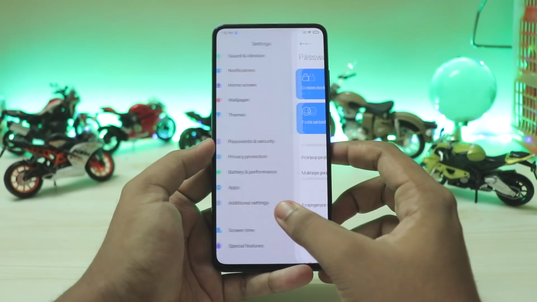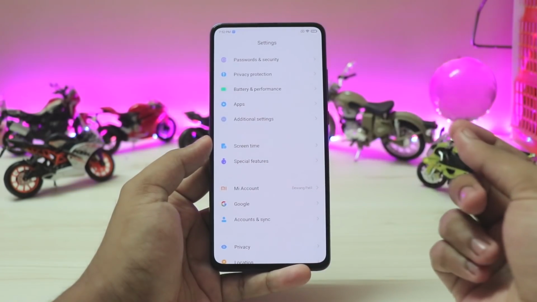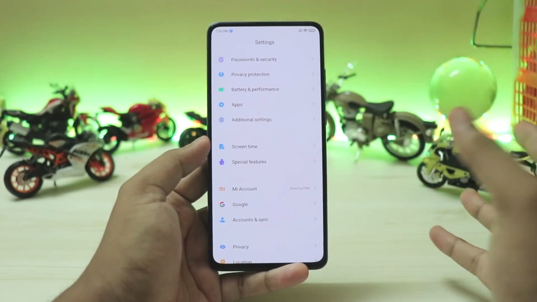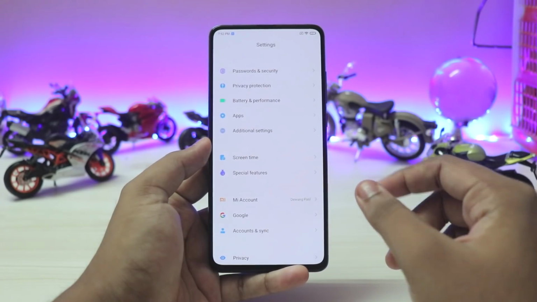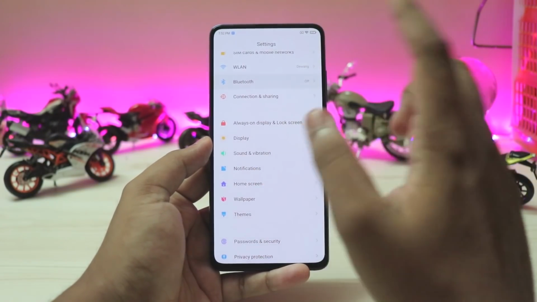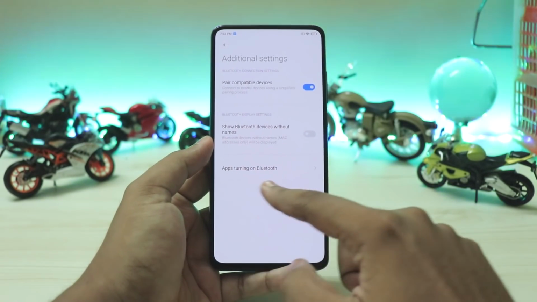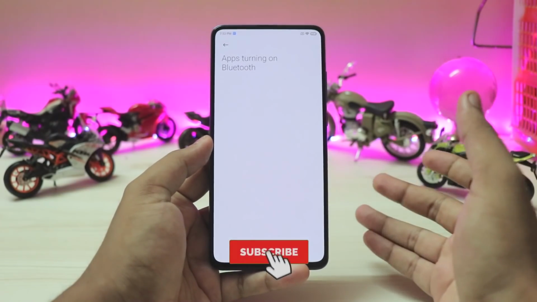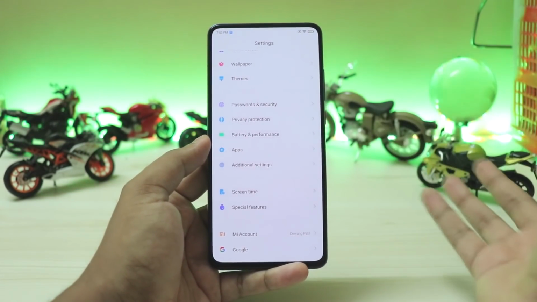So coming back, just your normal stuff like battery and performance have been just a bit upgraded. For example, in Find My Device now you can actually set it to send your location to saved contacts if your battery is very low. So that's really good if you are a student. But if you just go to now Bluetooth, additional settings, apps, those are turning on the Bluetooth. So you can just track down everything that turns on Bluetooth on its own or has been using Bluetooth. So that's really great.